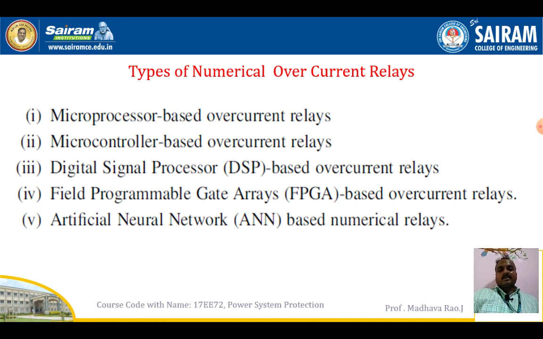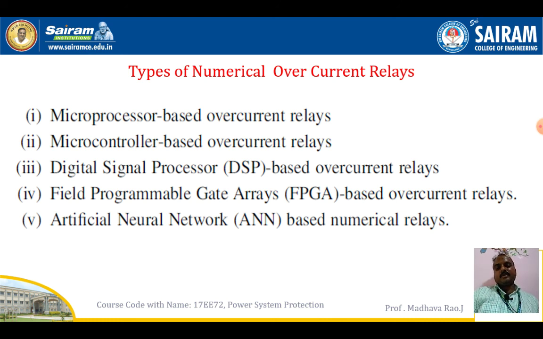So we can use hardware devices like printers, scanners, and we can monitor the relays. Next one, DSP, digital signal processing. Analog conversion makes it very difficult to take the readings. With digital signal processing, DSP based overcurrent relays, you can take the readings accurately.